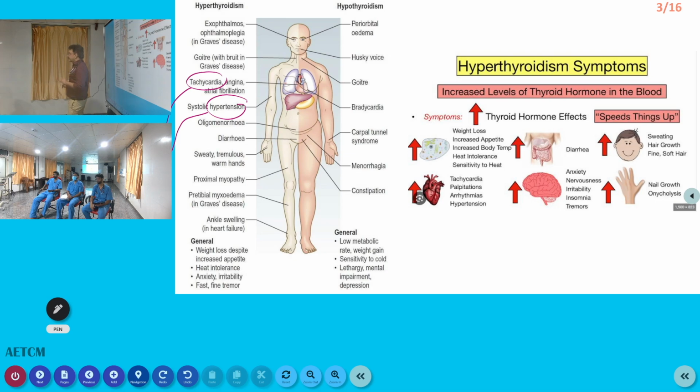For any patient with hyperthyroidism or thyroid storm, these two things are important for an ER physician, whereas other findings may not produce an acute problem. So cardiac problems are very important in thyroid disorder. What happens to the heart? Tachycardia, palpitation, arrhythmias and hypertension. The common arrhythmias are atrial fibrillation and supraventricular tachycardia. Some patients come to the emergency room only with atrial fibrillation. If there are no other causes, we have to suspect hyperthyroidism.